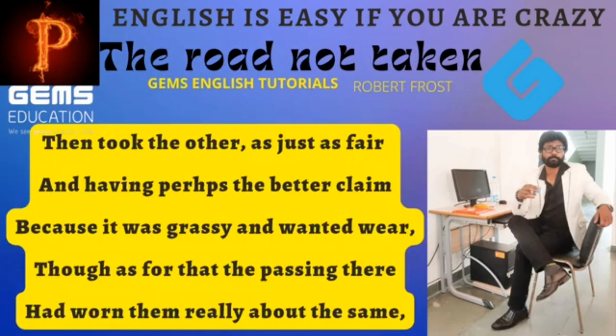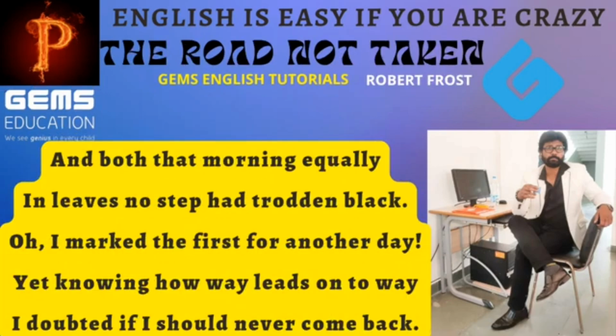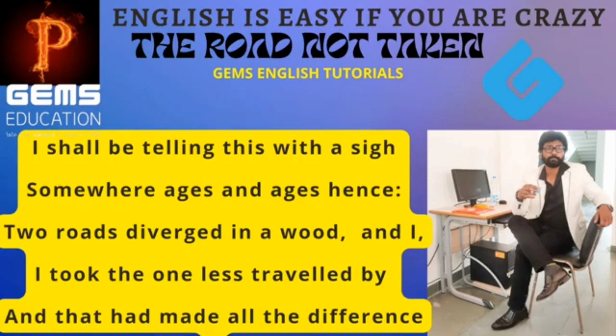The second stanza is also the same. Fair, wear, there, A. Claim, same, B. So the rhyme scheme is A B. Third stanza: equally, day, way, A; black, back, B. Same. Last stanza: sigh, I, by, A. Hence, difference, B. The rhyme scheme is A B.